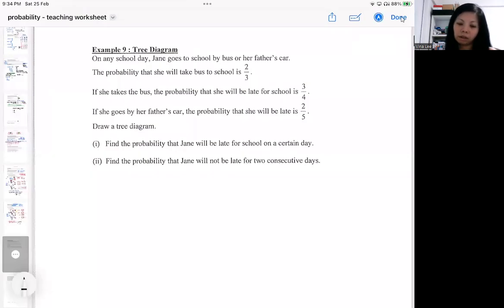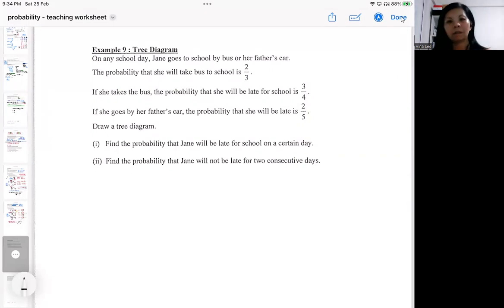I'm going to show you another tree diagram. This kind of tree diagram, this kind of event doesn't have with or without replacement. So there's another kind of context where it doesn't matter whether it is with or without replacement, but rather, the context happens in two stages.